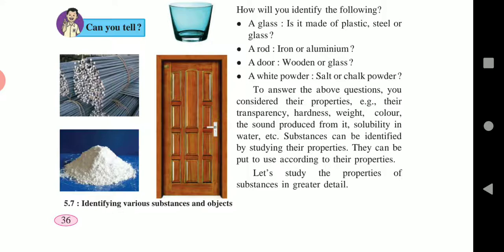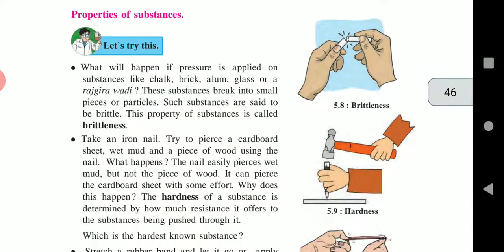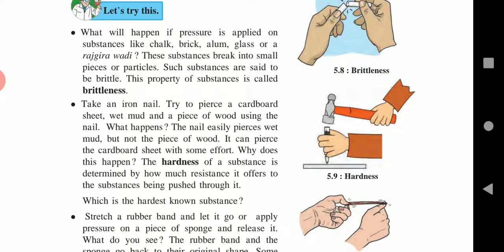Now let us see the properties of substances in detail. First property is brittleness. Brittleness means what? The property of a substance of breaking into small particles is called brittleness. For example, chalk. Chalk is easily breaking into small particles, so it is brittle.